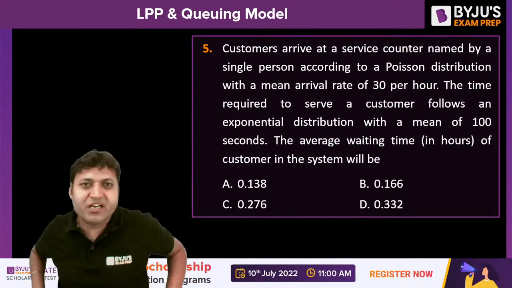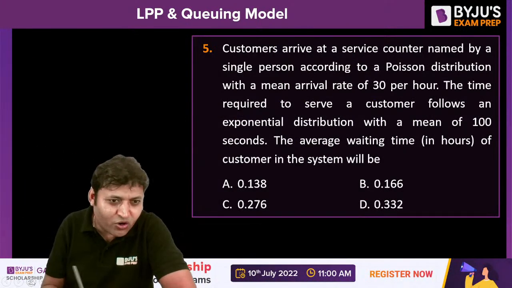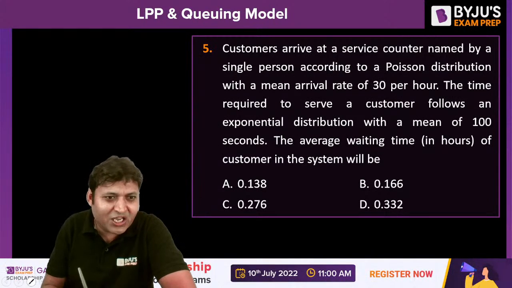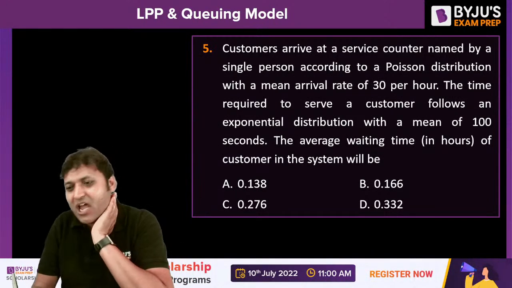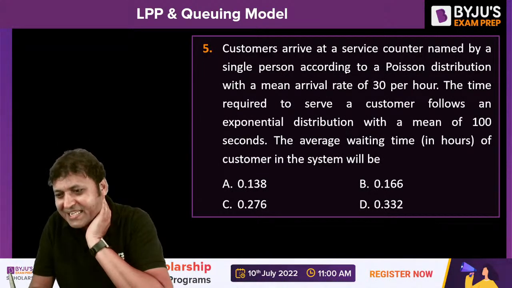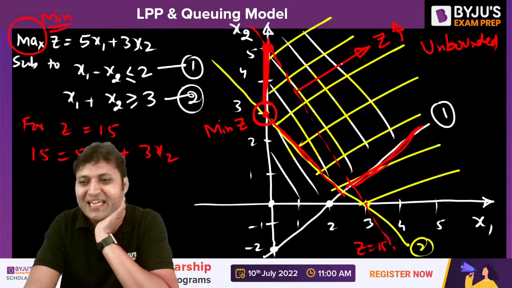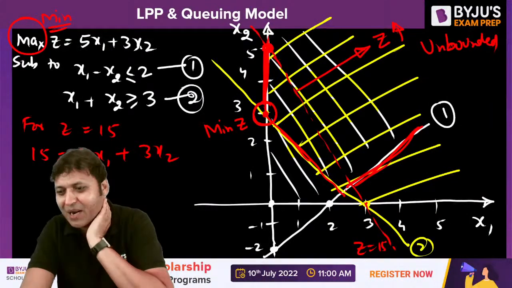Ready for the next question? Can you solve the next one on your own? The next question is from the queuing model. Customers arrive at... Yes, yes, no. Tell me, if there is any doubt, you can ask through the comment section.